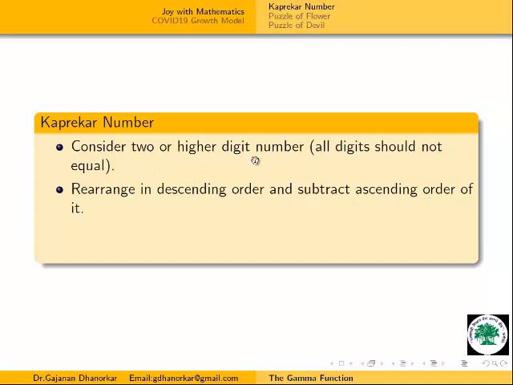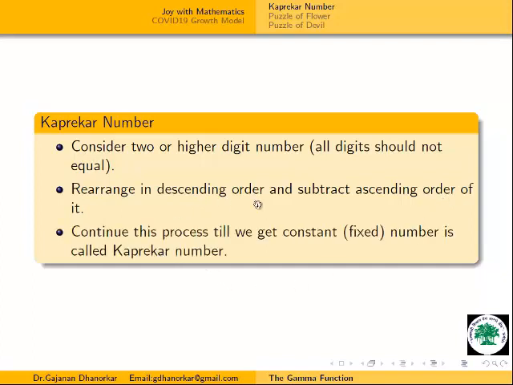We take any two digit or higher digit number, where all digits are not equal, rearrange the number in descending order and subtract its ascending order from it. If we continue this for the given result, again writing descending order and ascending order, after some steps we will get one constant number. This is a very funny result, and any school level student can find the Kaprekar number for any digit number: 2 digit, 3 digit, 4 digit, 5 digit and so on.